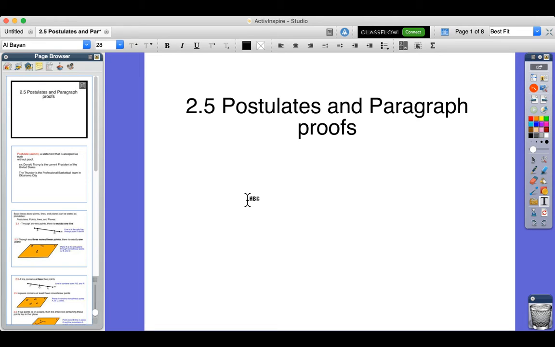Today we're talking about postulates and paragraph proofs. Now, paragraph proof doesn't mean you're writing a whole paragraph. It just means you're going to be writing some words, and these words will be these right here. All right. So let's talk about postulates first.